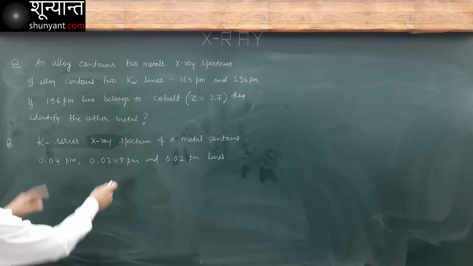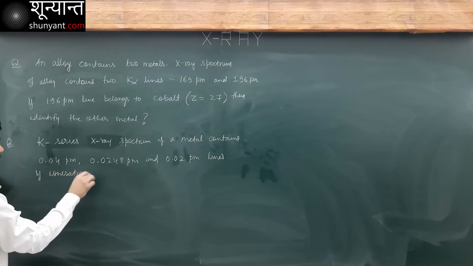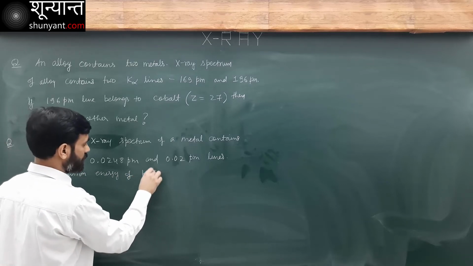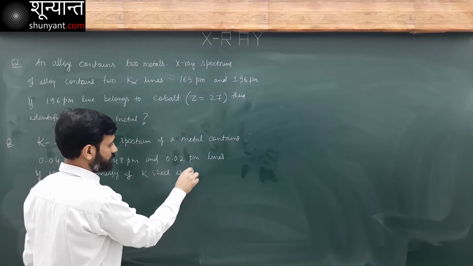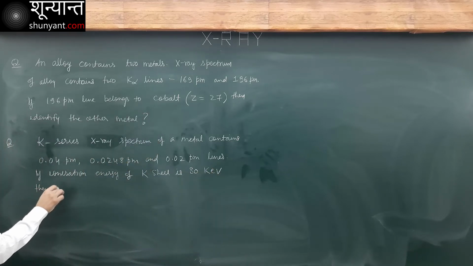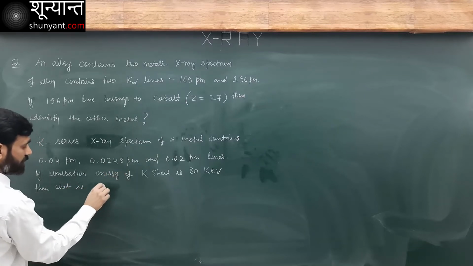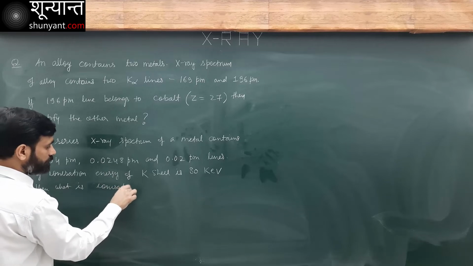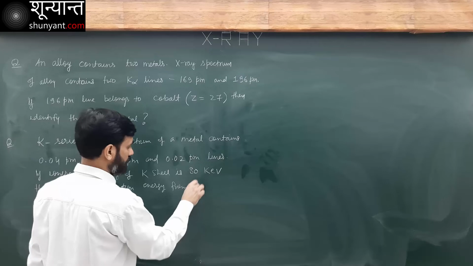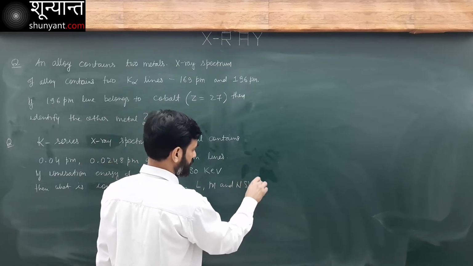Now, if the ionization energy of the K shell is 80 kiloelectron volt, then what is the ionization energy from the L, M and N shell?